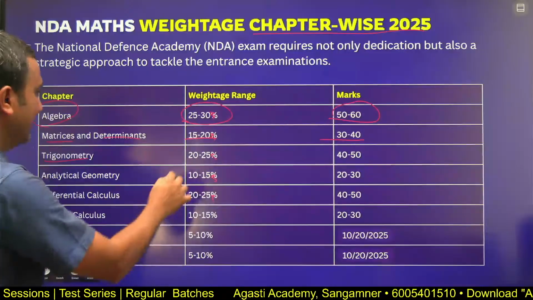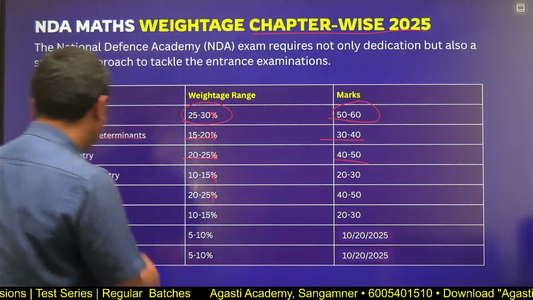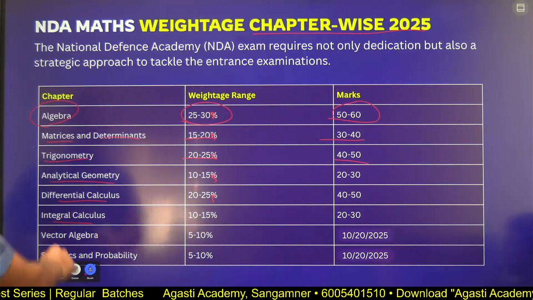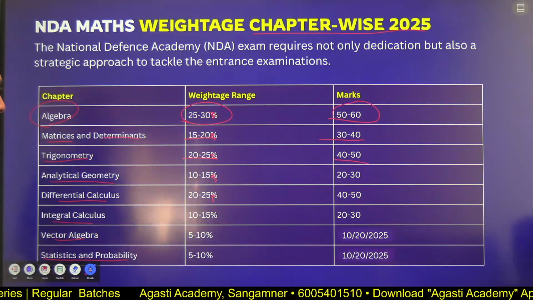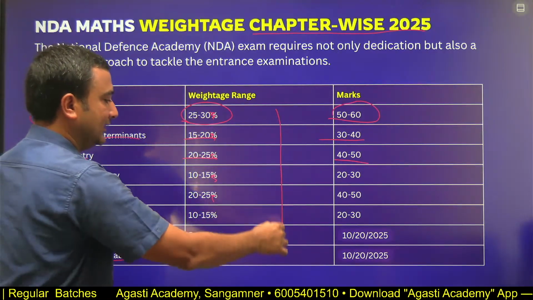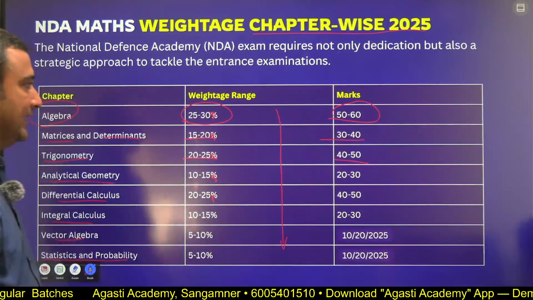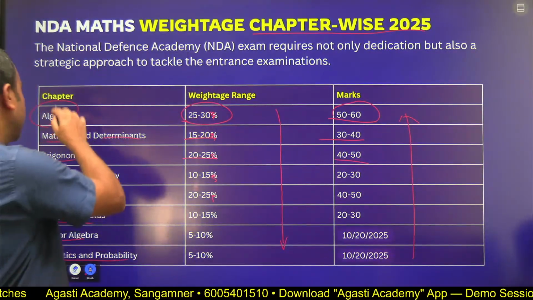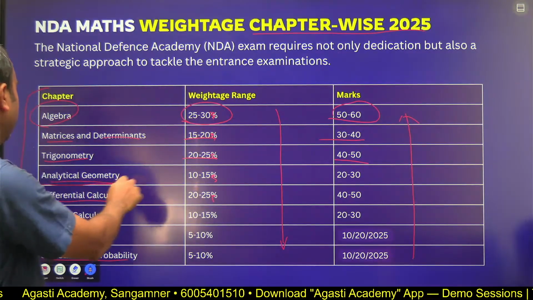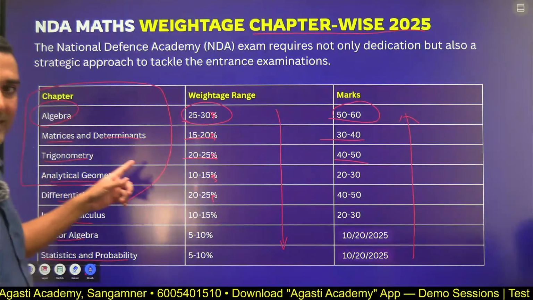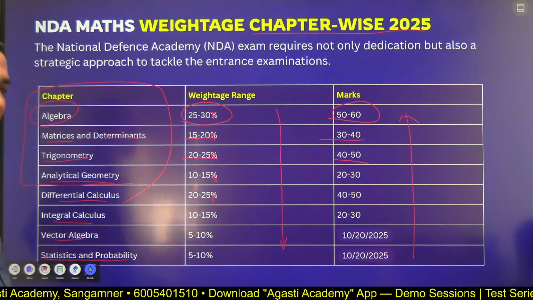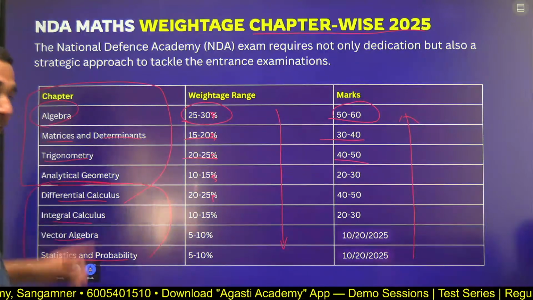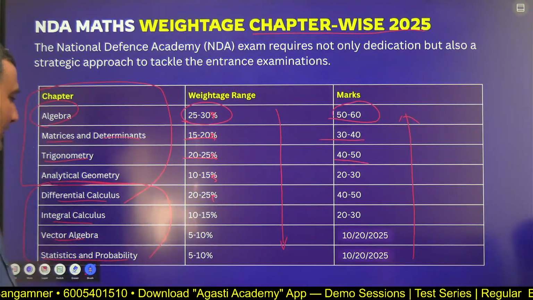For trigonometry, you could see different weightage. For analytical geometry, differential calculus, integral calculus, vector algebra, and statistics and probability, you could see the weightage of questions was going down, and here marks was going up. Means all students should focus on this portion mainly: algebra, matrices, determinants, as well as trigonometry and analytical geometry. But students should not ignore this portion, which is differential calculus, integral calculus, vector algebra, and statistics and probability.